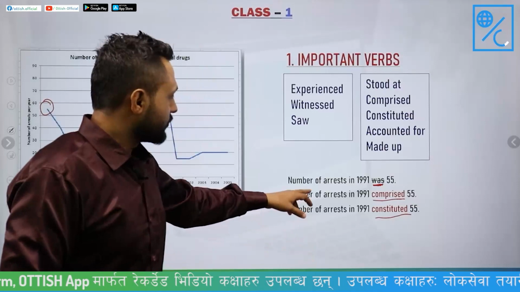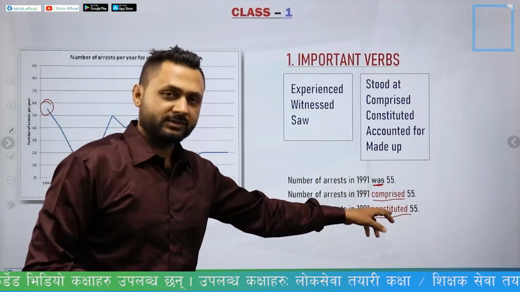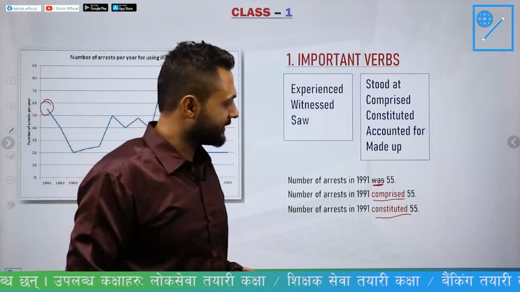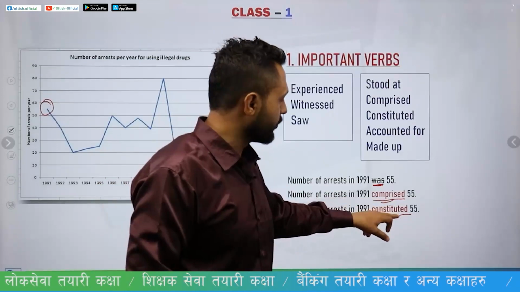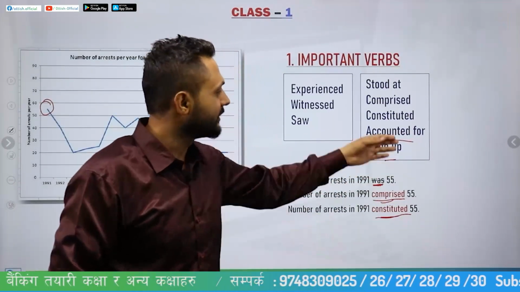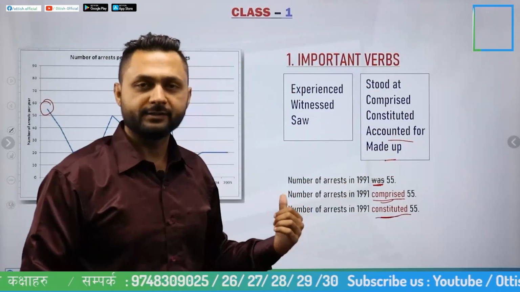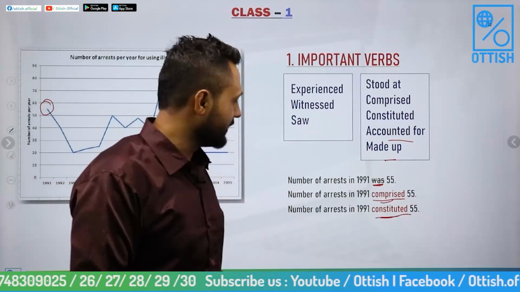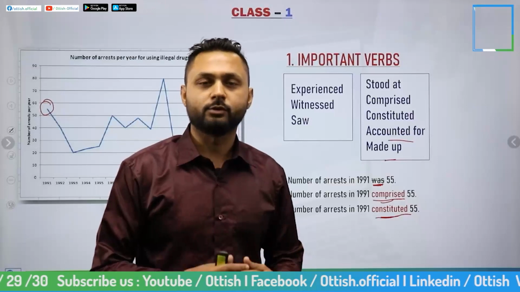Okay, so that's why I have used past tense here. Now the next thing is, why did I use comprised, constituted, accounted for, made up? Why are we using these verbs? Because these are advanced verbs and that will increase your vocabulary in your writing.